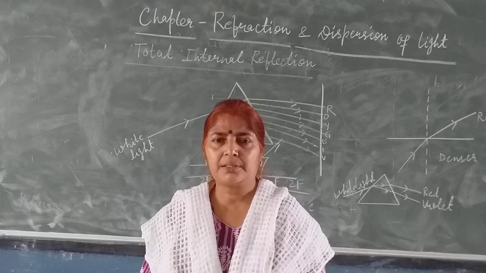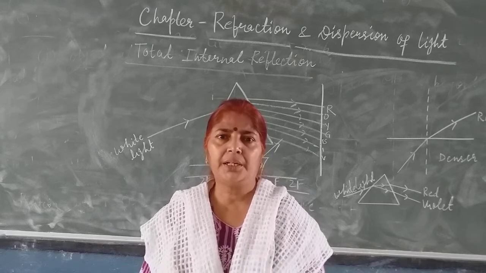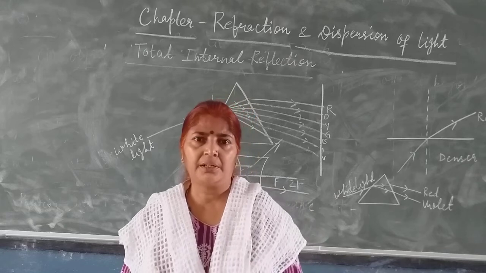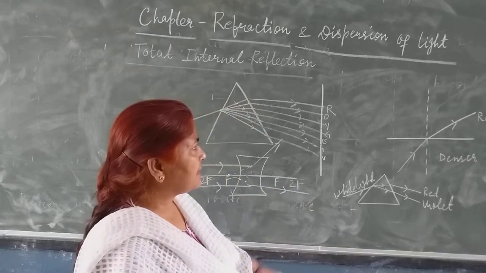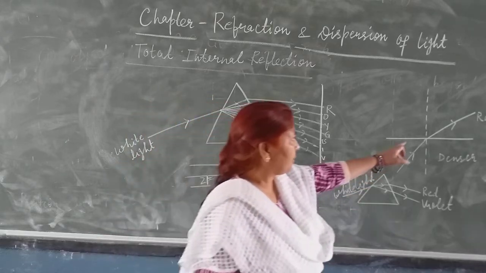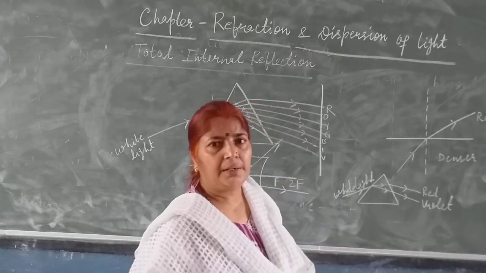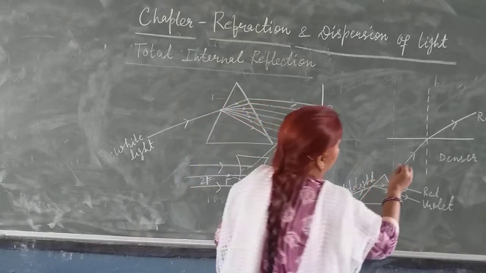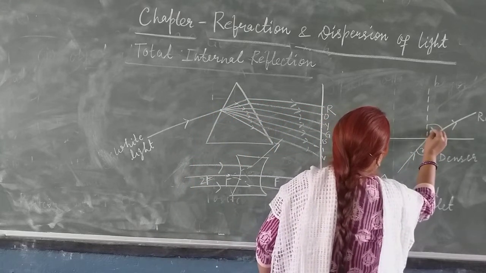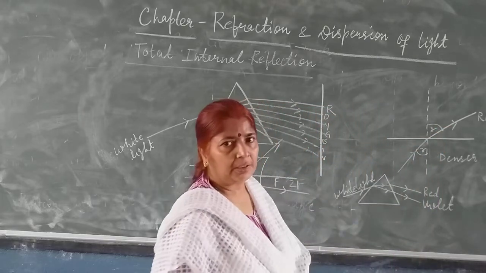Now today you will see, children, what is total internal reflection. When a ray of light passes from a denser medium to a rarer medium, it moves away from the normal. This angle is called the angle of incidence, and this angle is called the angle of refraction.